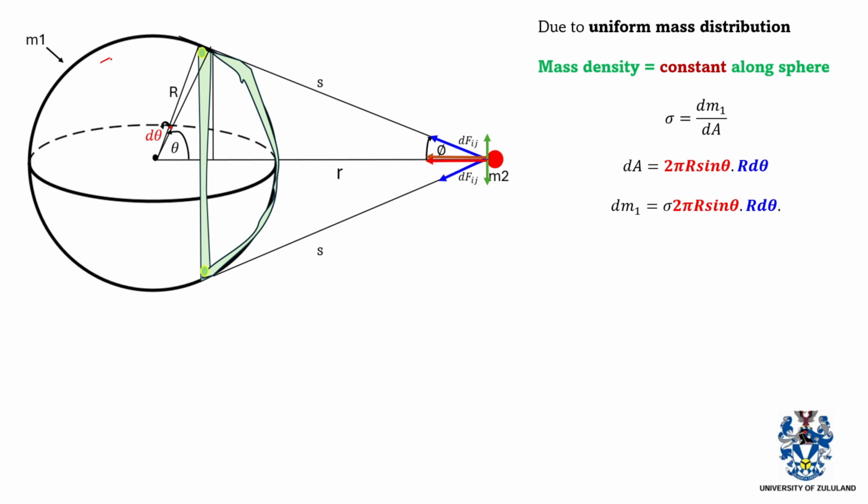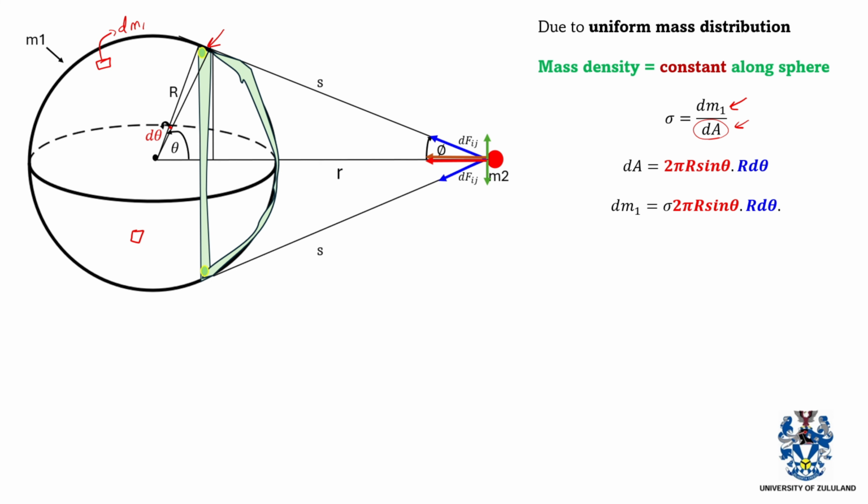It means if you pick any piece of differential mass here from M1, it will have the same mass density as each and every other piece around the sphere. To calculate mass density, you say mass over area, because density of mass is just mass over area. In this case, we are only considering the density of M1, which is just the smaller portion, over the smaller area of the ring.